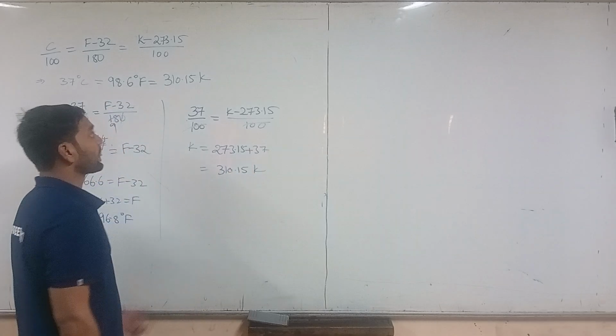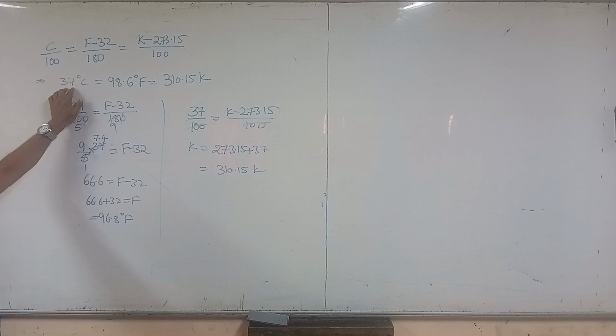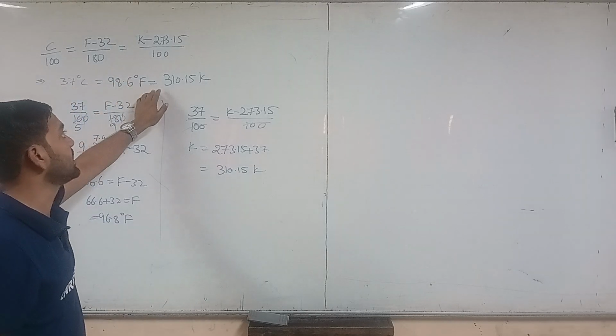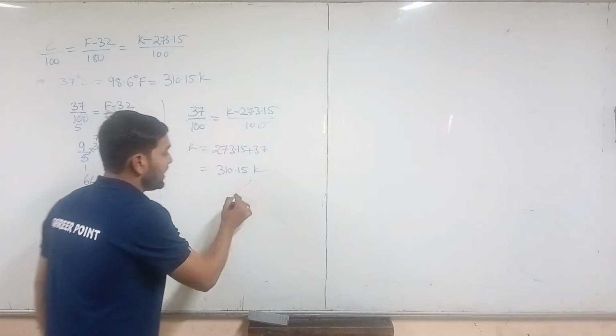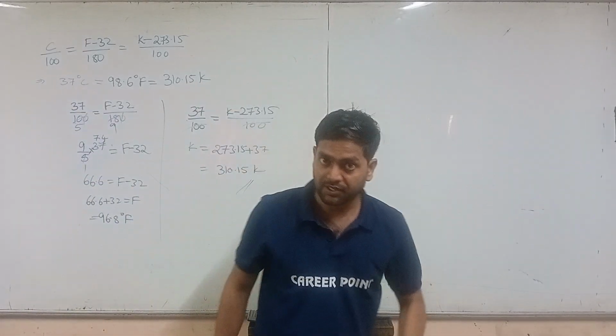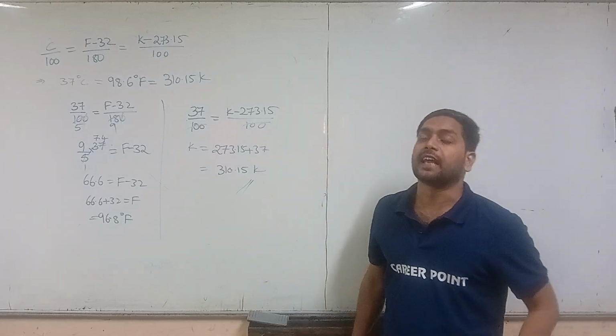Kelvin. Okay. So here we find out that 37 degrees Celsius is equal to 98.6 degrees Fahrenheit, which is equal to 310.15 Kelvin. Okay. So like that we can convert the temperatures. Right. Now we'll see calorie.